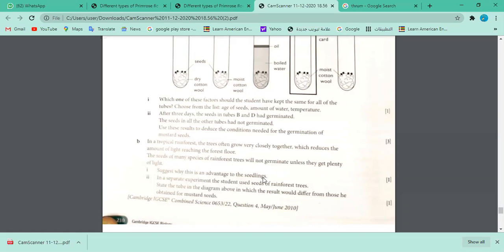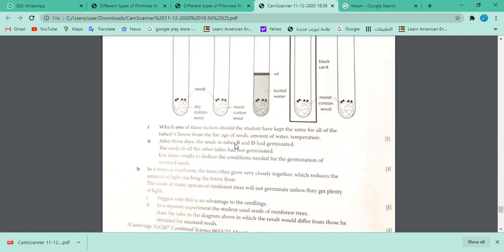What do you think? Why will this be an advantage to the seedling? Do you think it is an advantage or disadvantage? Who is going to answer this? Yes. So what will happen? What do you think? You can just compare with this experiment, right?